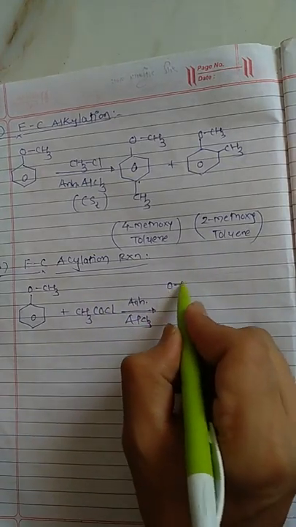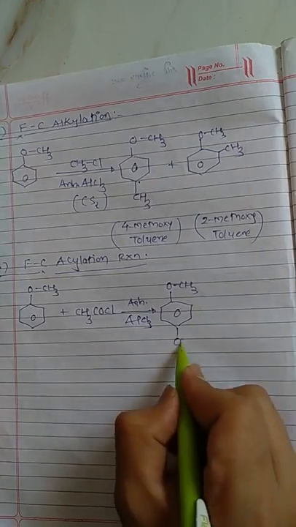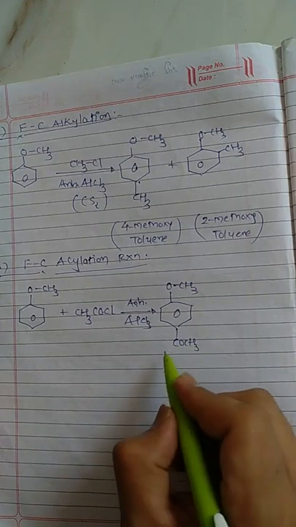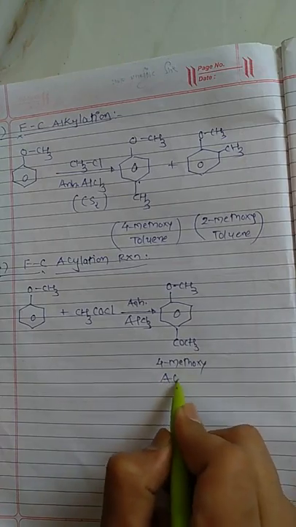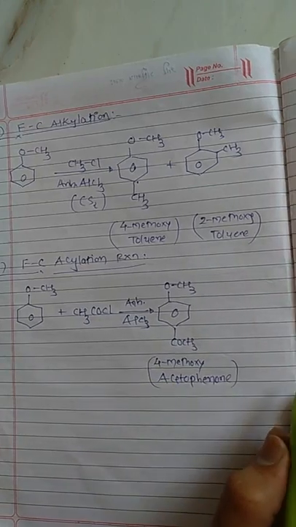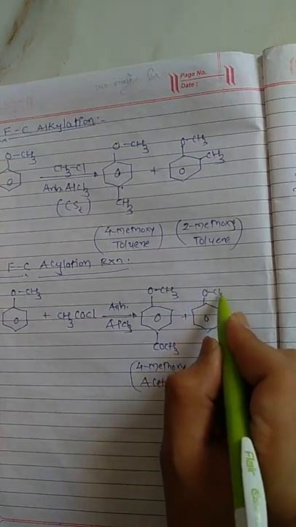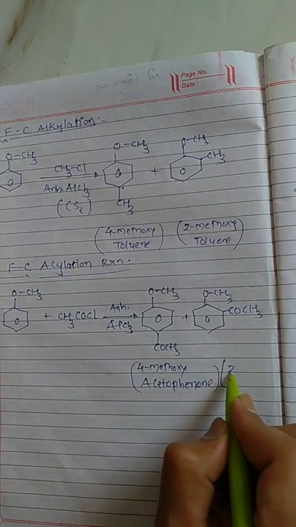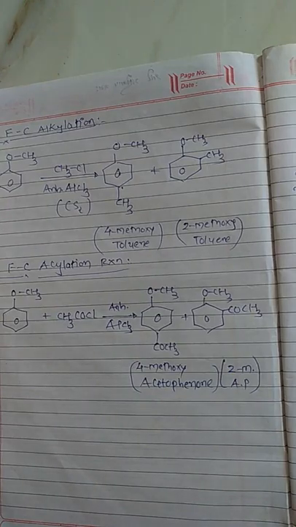So here we get the first para product like this, COCH3, which is called 4-methoxyacetophenone. The second product, which is the ortho substituent, is called 2-methoxyacetophenone. So this is the short form.